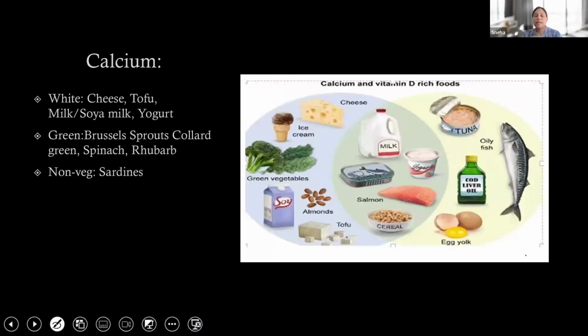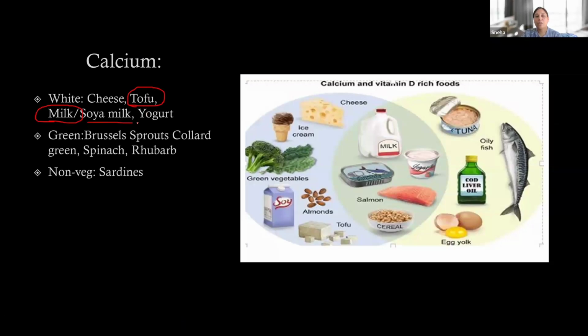Okay, so this is an important slide. Calcium. In calcium, what all things do you need to remember? As you know, milk and dairy products are rich in calcium, but if someone is following a vegan diet and cannot eat milk, then you have to give them the option of tofu, which is made out of soybean, or soy milk. You can give that to the patient. Okay, so dairy products, milk, yogurt, tofu, and soy milk, this is most important for the exam.